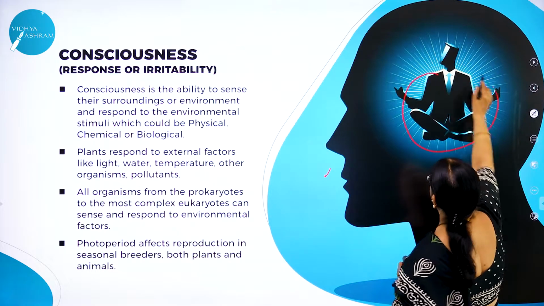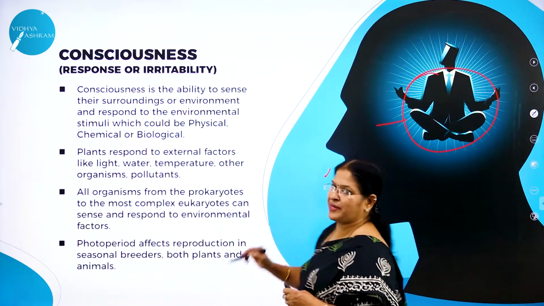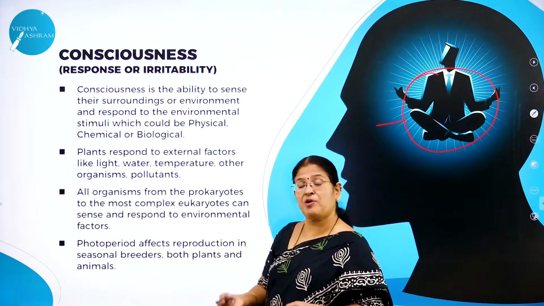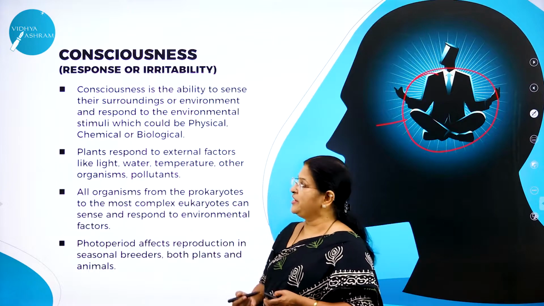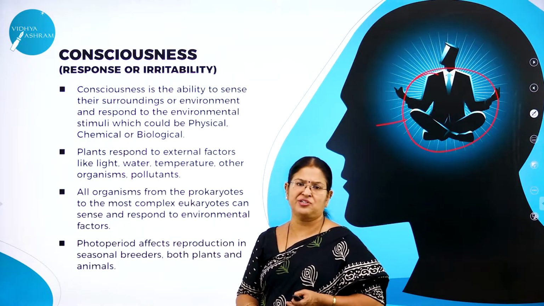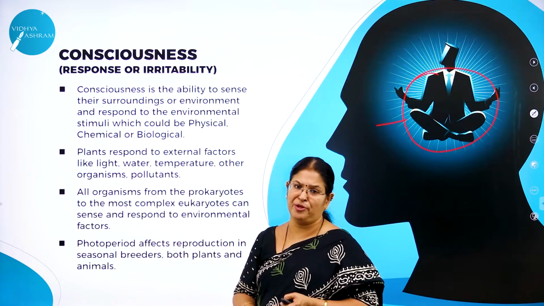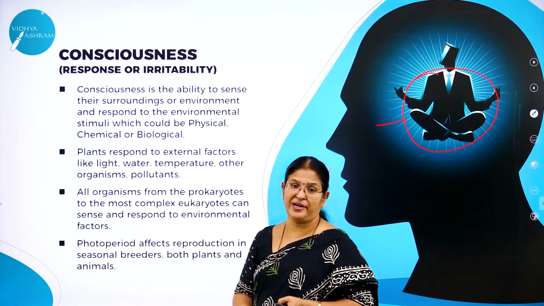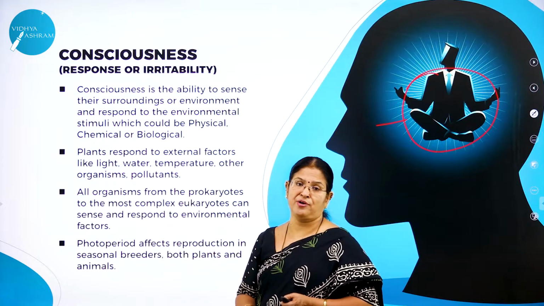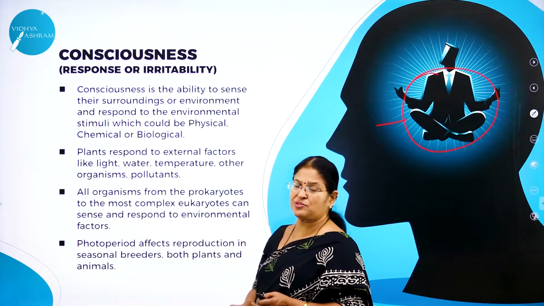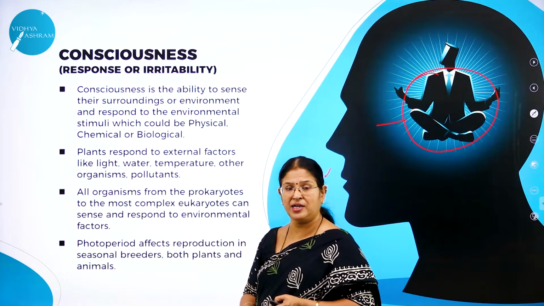All our activities are coordinated by the brain and we respond to external stimuli based on the instructions given by the brain cells. We do all this in a fraction of a second. Knowingly or unknowingly we do it. We respond immediately, and it is all because of a very important system in our body called the nervous system, which comprises the central nervous system, that is the brain and the spinal cord.